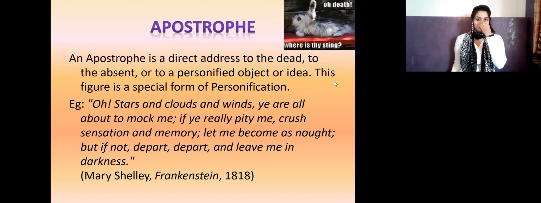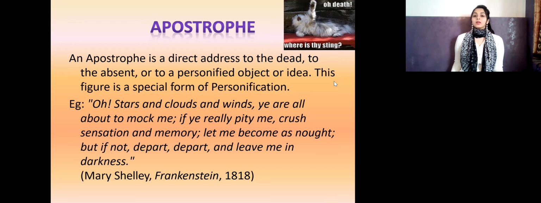No. But why is it used here? It is an apostrophe. Something that cannot be done is given that mock. If you really pity me, crush sensation and memory. Let me become a knot. But if you not, depart, depart, and leave me in darkness.